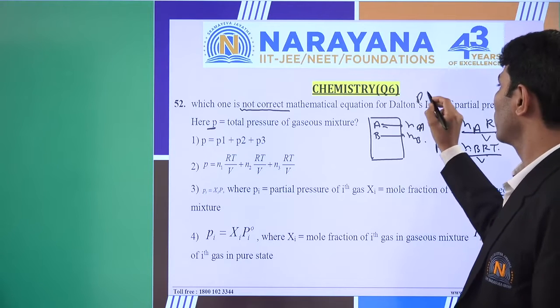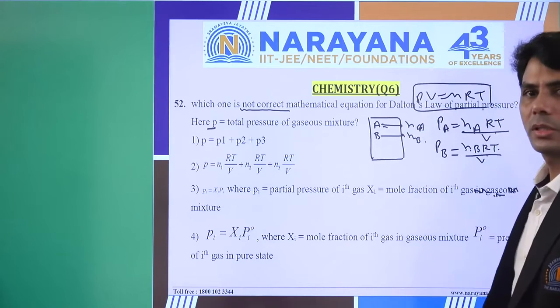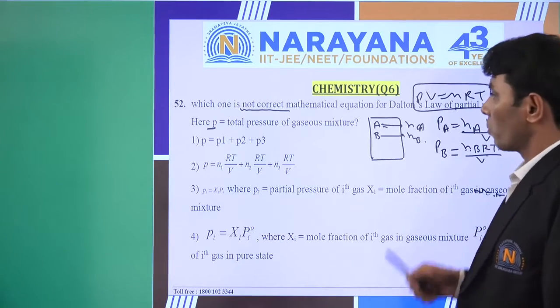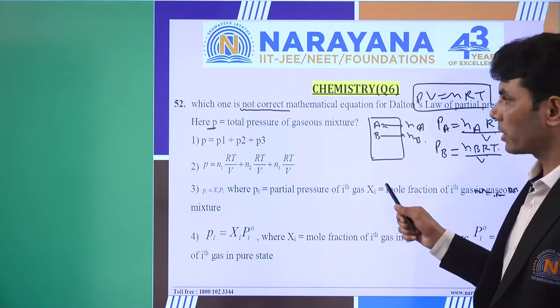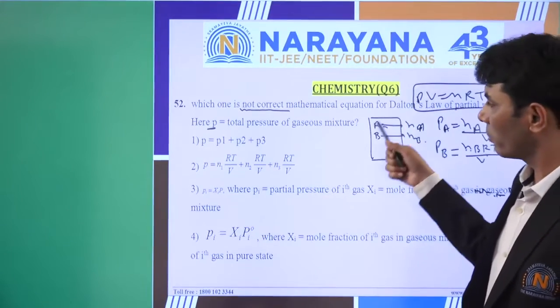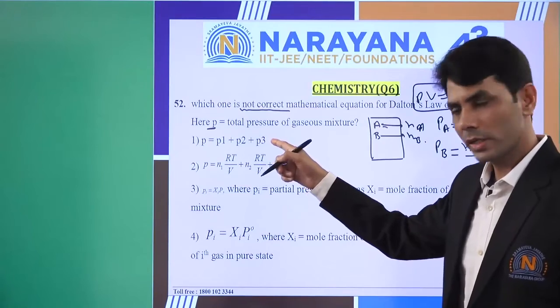PV is equal to nRT. Individually we can use this equation. So it is the statement of Dalton's law itself. The total pressure inside this container will be the sum of the partial pressures. So it is correct.